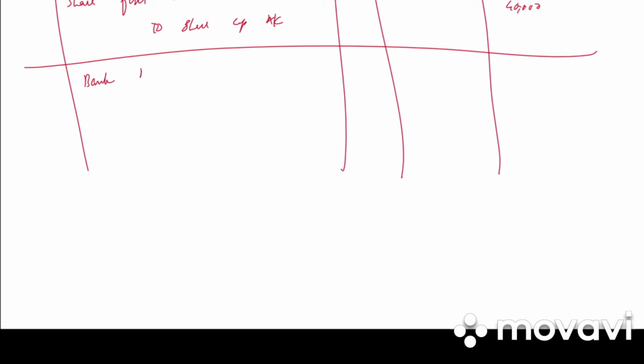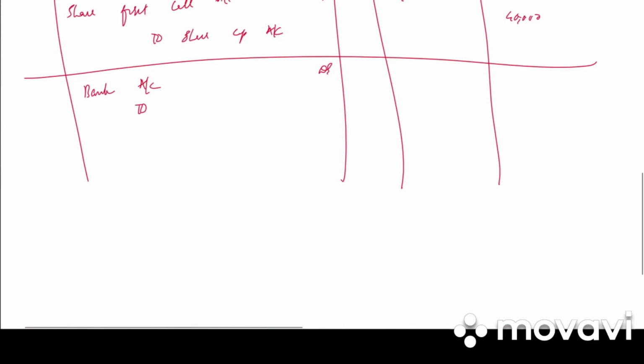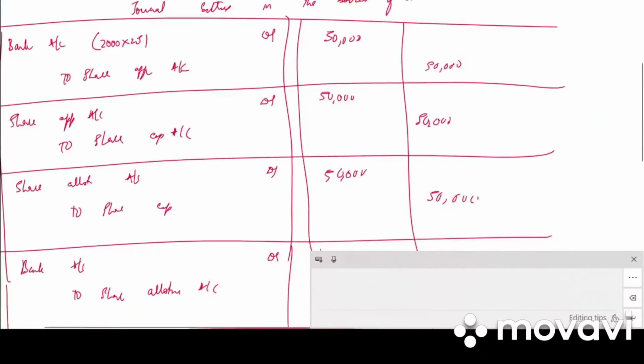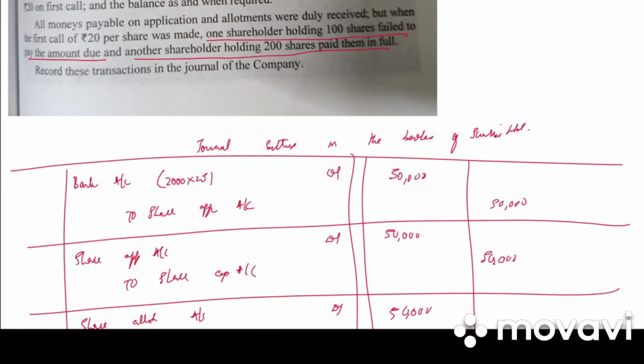Next, bank account debited. We have received the first call money. So, to share first call, to calls in advance. Calls in advance is 200 shares of 30 each. Why 30?